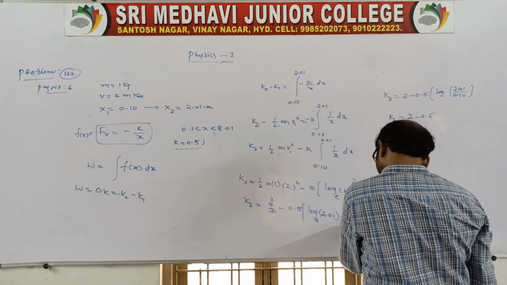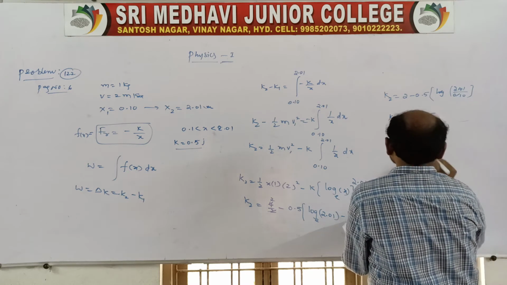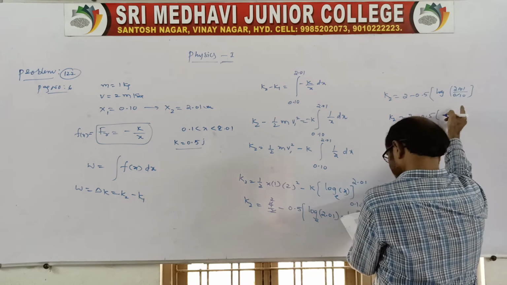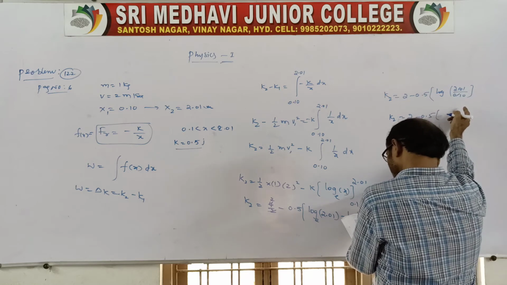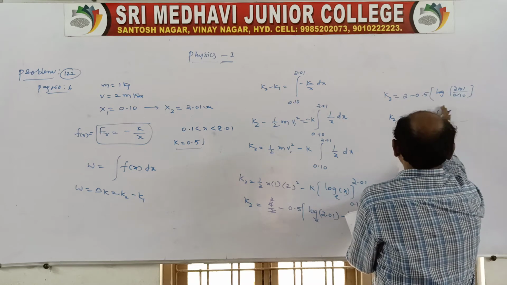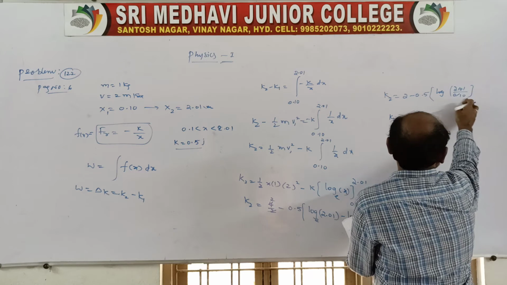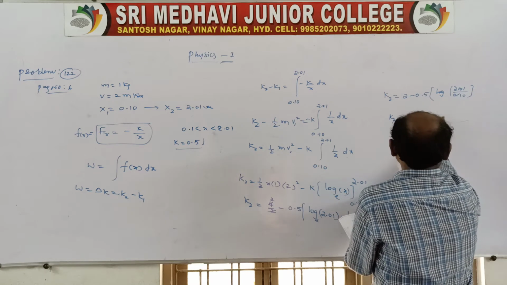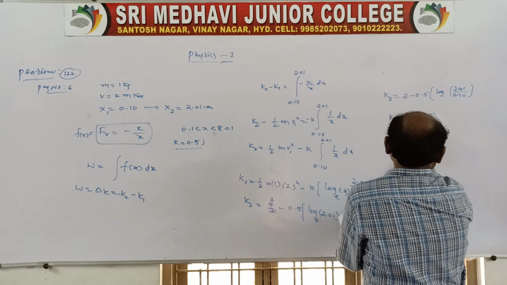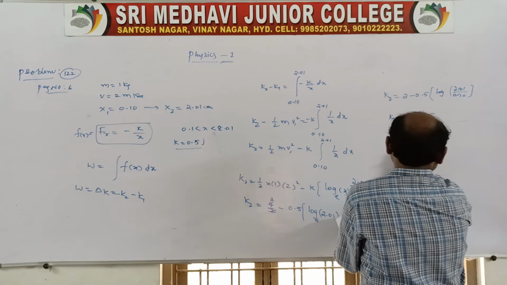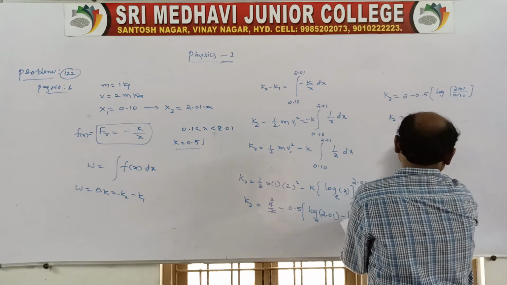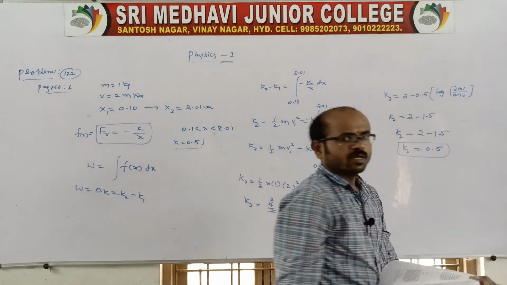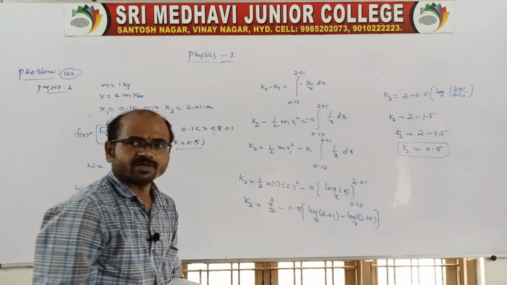After simplification, approximately, after substituting this value and multiplying with 0.5, we may get 1.5. Then k2 is equal to 2 minus 1.5, so k2 is equal to 0.5. This is the final kinetic energy for the given task.